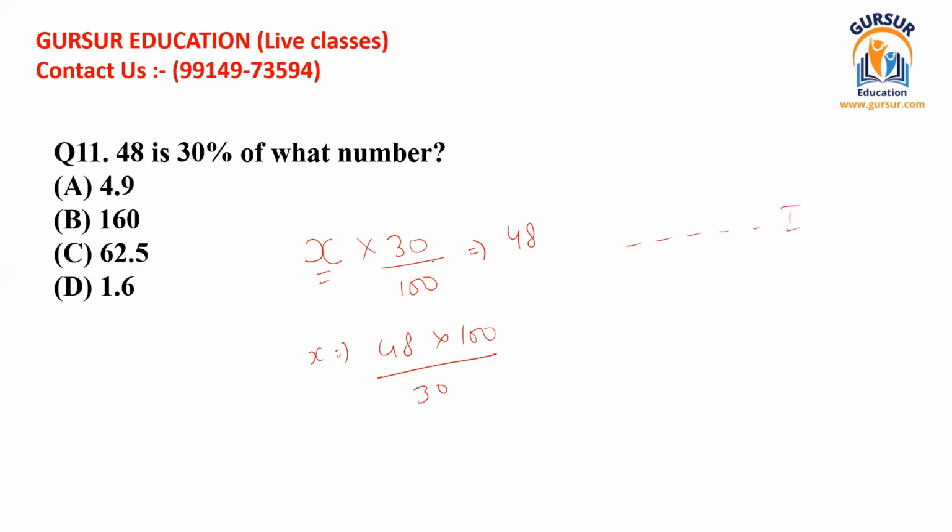I'm not going to explain how I have written this because I have explained it so many times. So 0 can be cut with 0, and 48 can be divided with the table of 3 in the simplest format. We can get the value of 16, and when we multiply 16 by 10, we get the value of 160. 160 is the original value of X, and that has been given in option B, and we shall select it as our possible answer. In this way, you can find any kind of fraction or the questions regarding ratios.